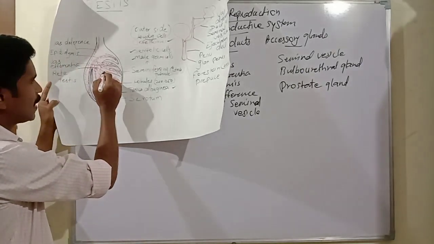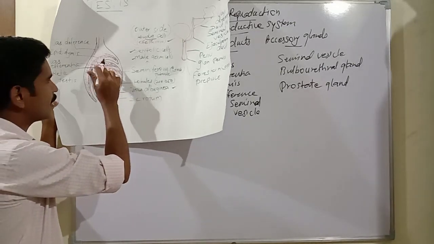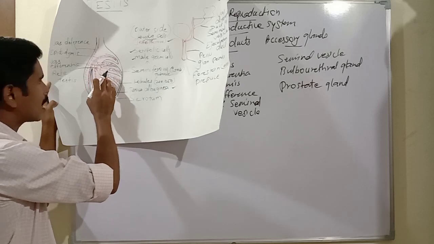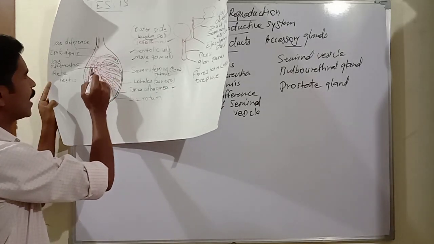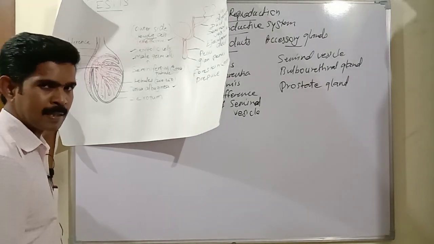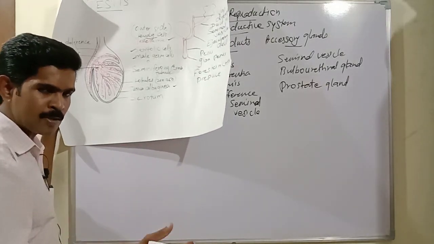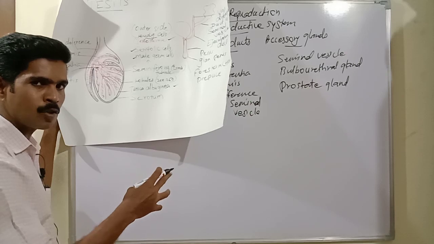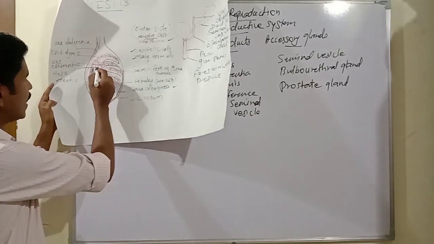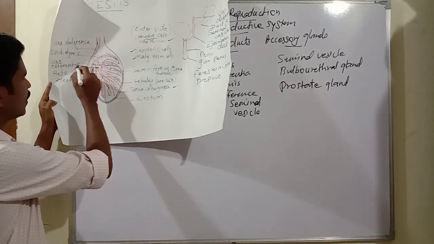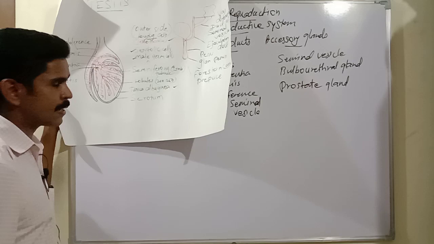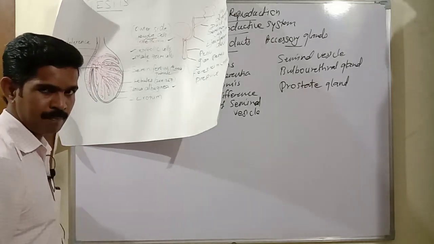After the production of sperm inside the seminiferous tubule, the sperms, or the sex cells, move to another duct. The duct name is called rete testis. So the seminiferous tubule is connected with a tube-like structure called the rete testis. Then this rete testis is again connected with another duct. It is called vasa efferentia.